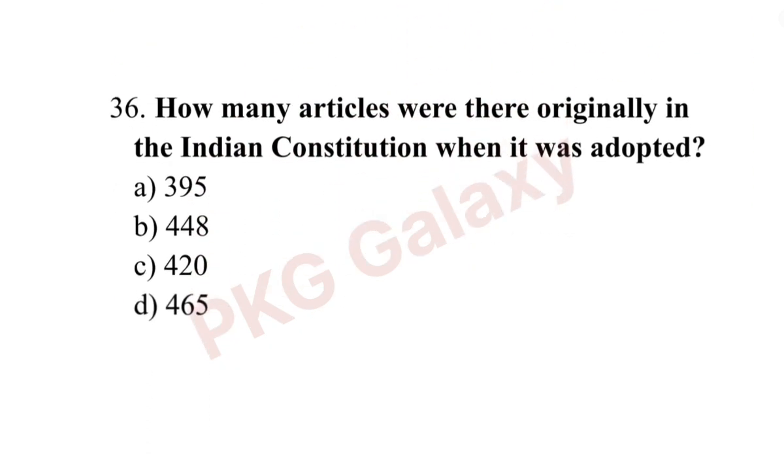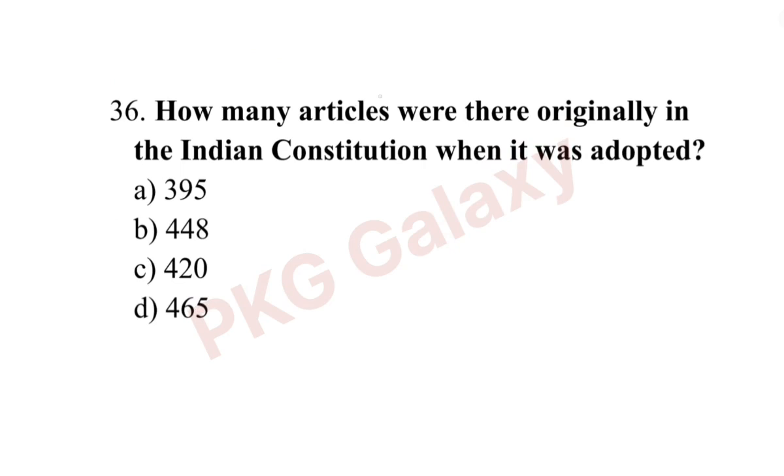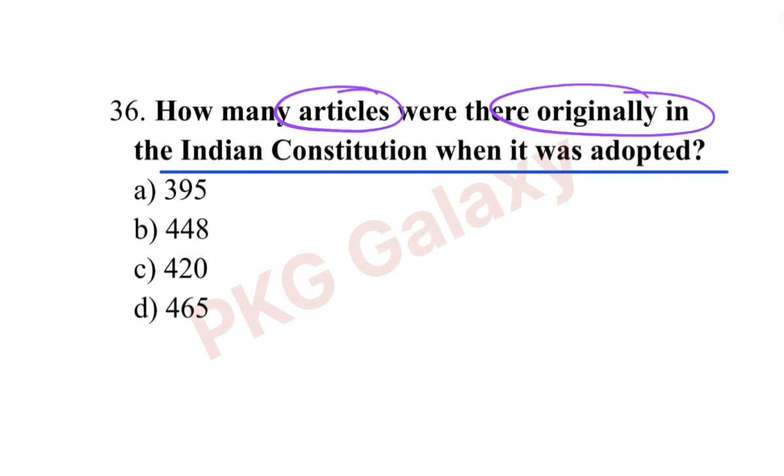Okay, next question. How many articles were there originally in the Indian Constitution when it was adopted? The correct answer is option A, 395. Okay, remember the original constitution contains 395 articles